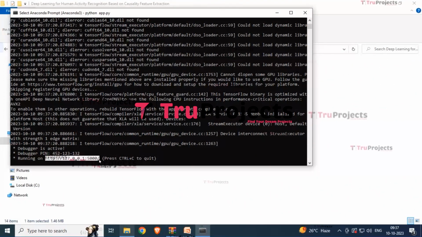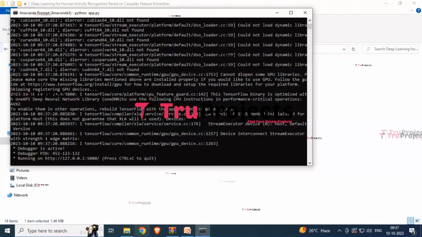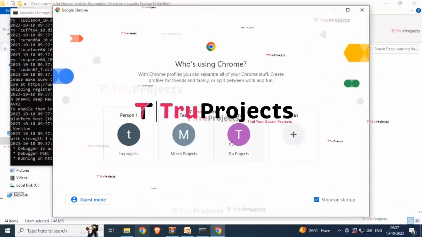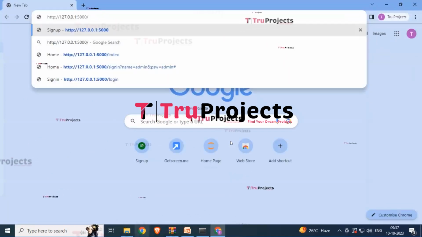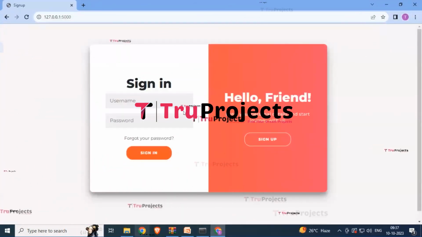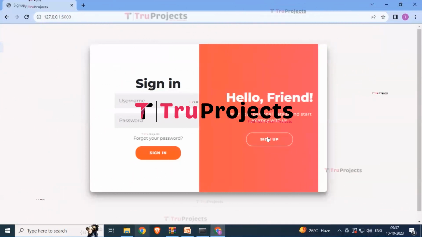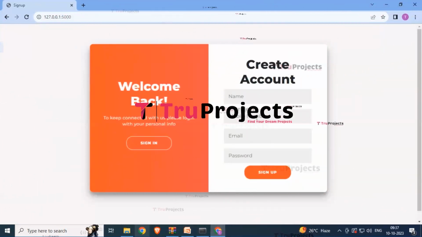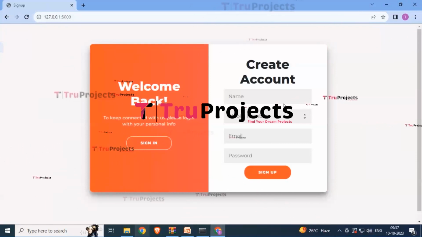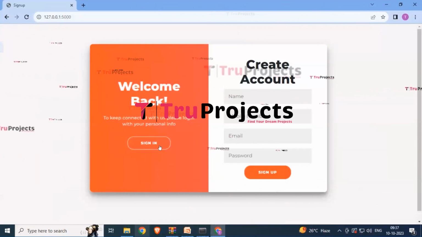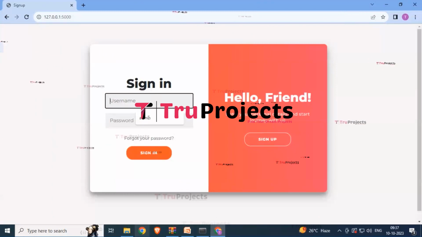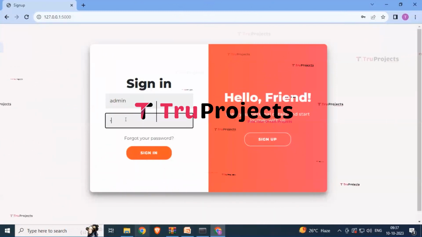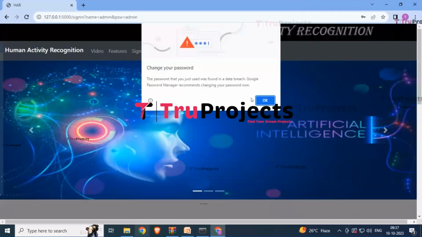Just select this link, copy it, and paste it into any browser. Here I am using Chrome, and now just hit the enter button. So here you can see that it is asking for the username and password, and by clicking on the sign up button, you can enter your name, mobile number, email, and password. I have already done the registration, so I am clicking on the sign in button. Enter the username and the password which you created while doing the registration. Now simply click on the sign in button.